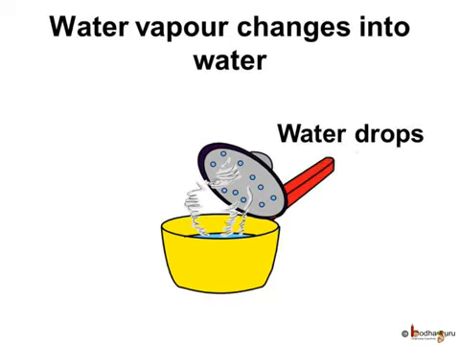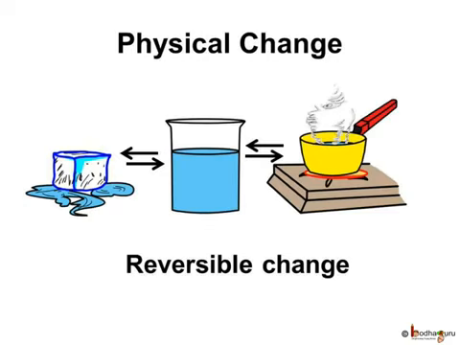This change can be reversed by reversing the conditions. Like if we cool water vapor, it turns into water, and if we heat the ice, it becomes water again. This kind of reversible change is called physical change.